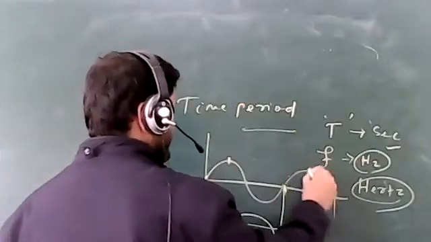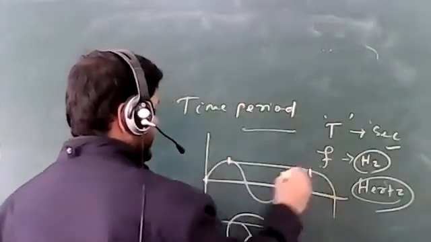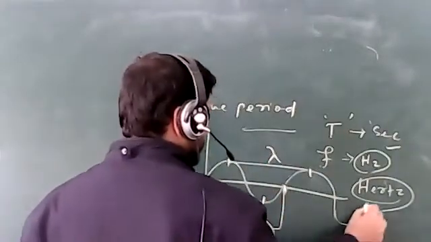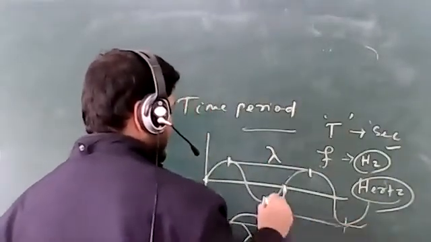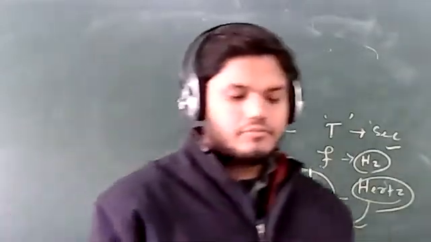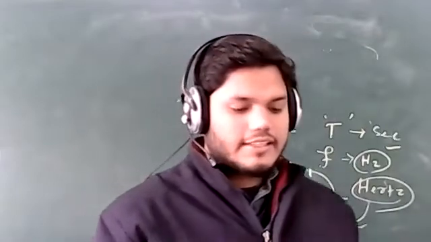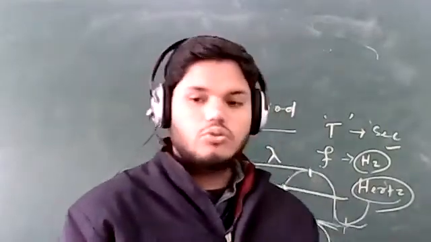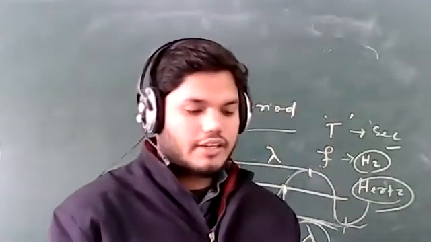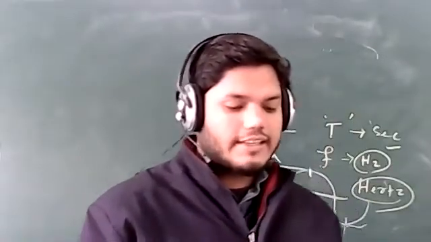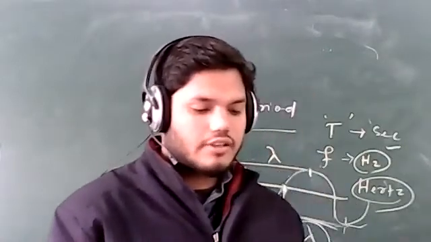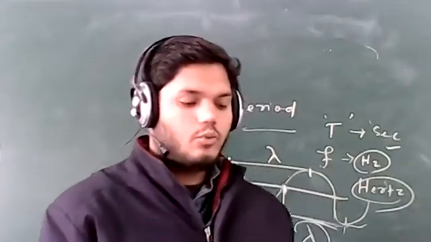It is the distance between two consecutive crests, or two consecutive troughs, or two consecutive compressions or rarefactions. One crest and one trough, and one compression and one rarefaction, are contained in a wavelength.